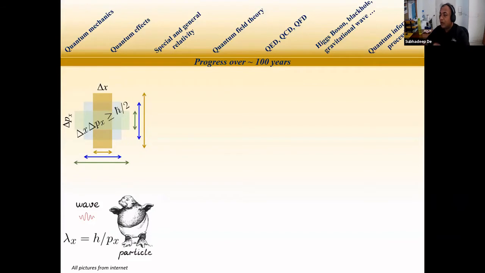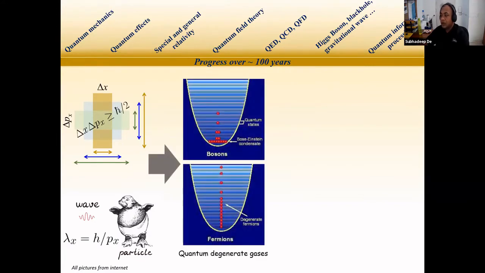To get the ball rolling, let me start with a very basic thing. We know that quantum mechanics was formulated about 100 years back. In the last 100 years, many important discoveries have happened in science, particularly in physics. Together with that, quantum mechanics has evolved from its foundation, like the uncertainty principle or wave-particle duality. In the mid 90s, we found out the nature of two different kinds of atomic species, bosons and fermions. So BEC was achieved and fermionic condensation was achieved.